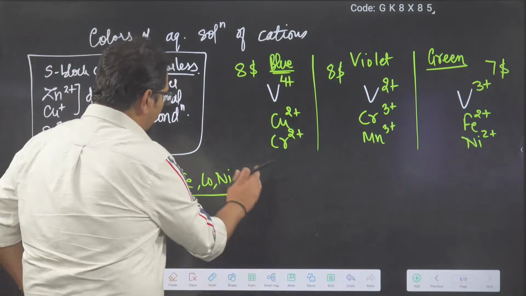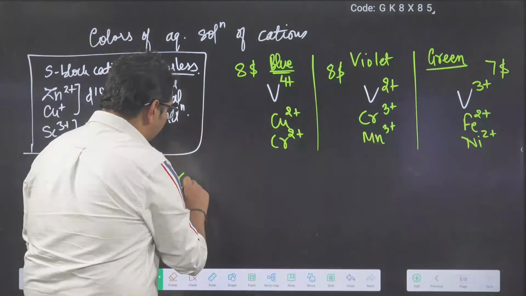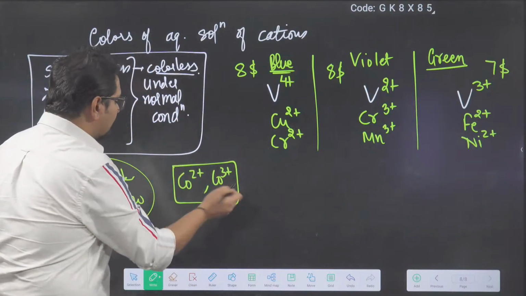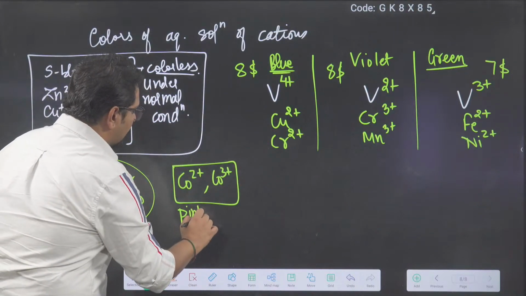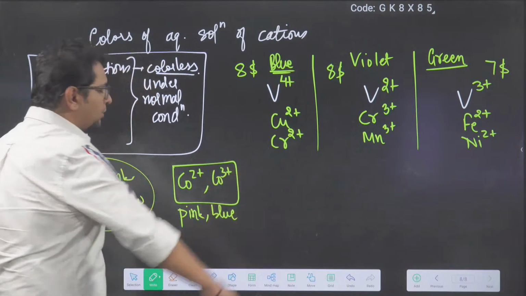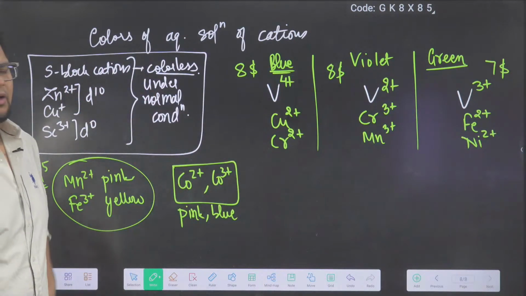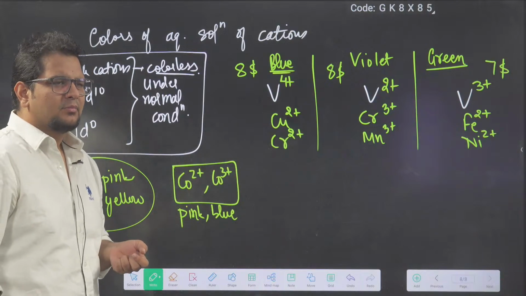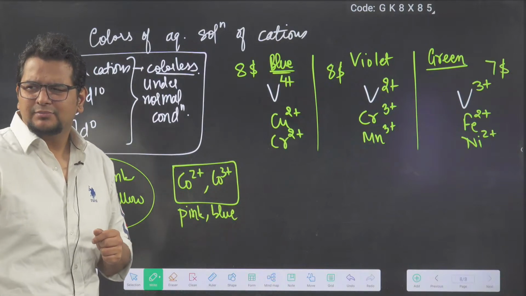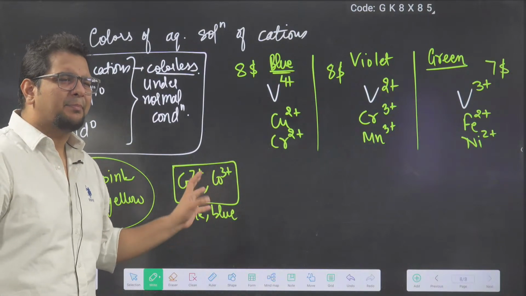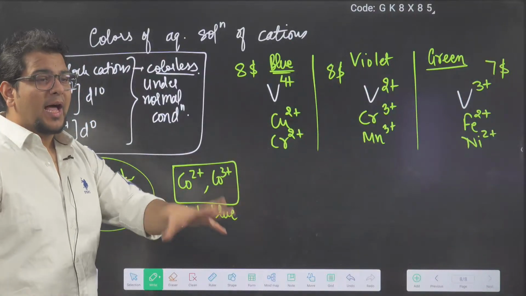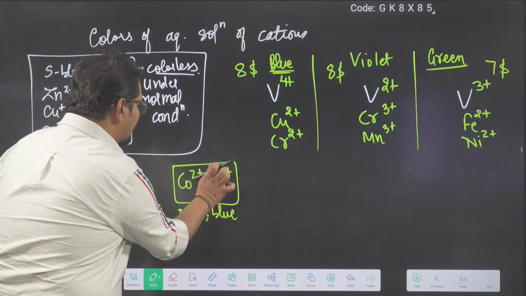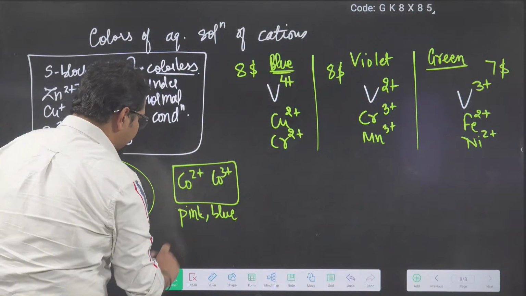Cobalt did not come because cobalt was busy in his own family problem. In cobalt's house, cobalt 2 plus and 3 plus were not able to decide whether pink color is going to be there or blue color. Which is pink, which is blue. Cobalt 2 plus said I am pink. Cobalt 3 plus said I am pink. So they both decided that temperature will decide our color. So cobalt 2 plus, cobalt 3 plus are always in equilibrium.